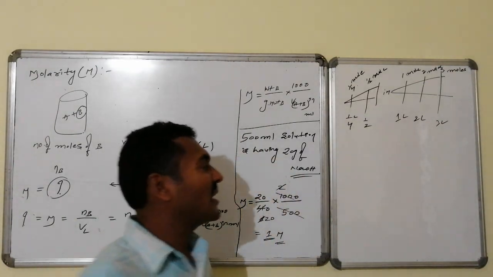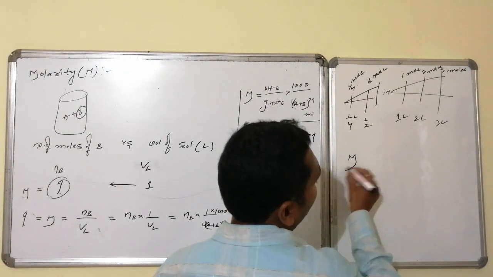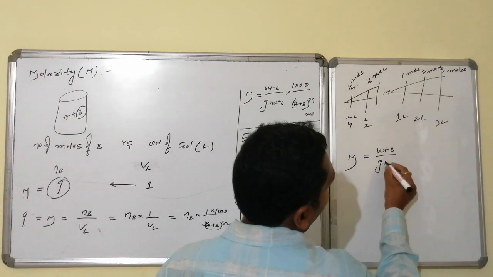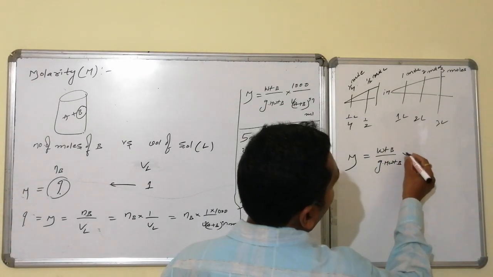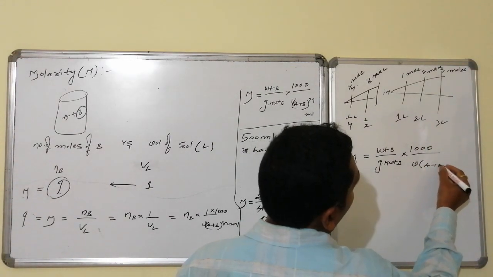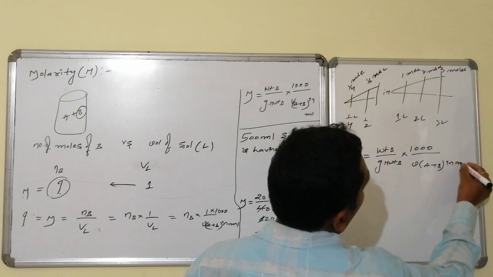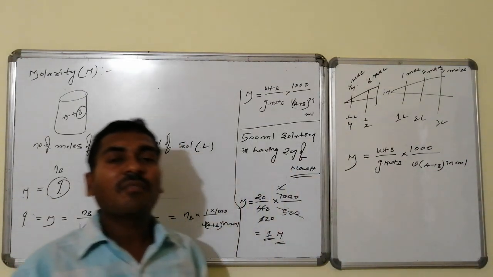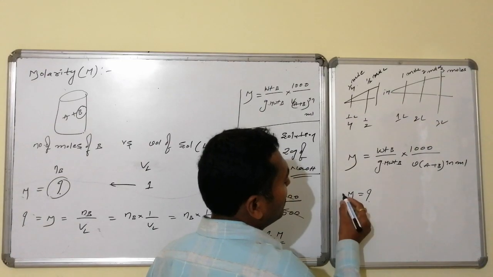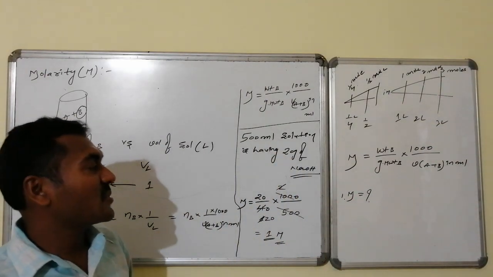Molarity-based questions: molarity can be given by weight of B divided by gram molecular weight of B, into 1000 divided by volume of A plus B in ml. Here five varieties of logic are there. First, they can ask what is meant by molarity. This is the first variety of question.